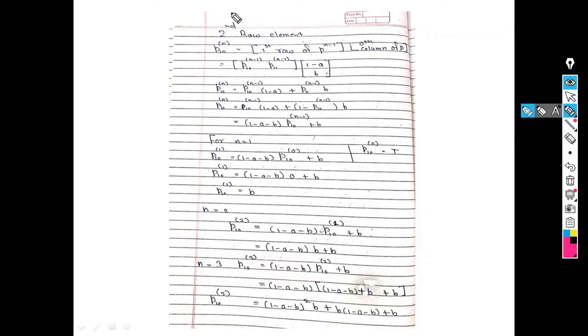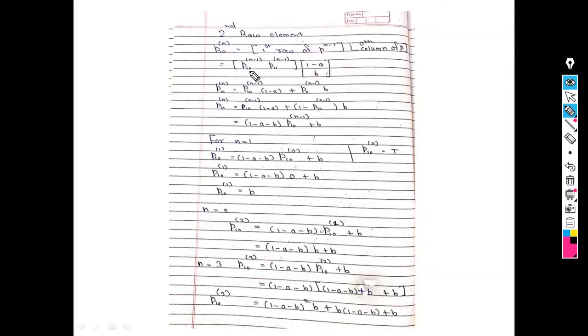So see here, similarly I find the second row, p10 raised to n. That is, first is what? 1. So first row of p raised to n minus 1, and second is 0, so the 0th column of p. So this is nothing but the first row of p raised to n and the 0th column of the original matrix p. So 1 minus a and b.